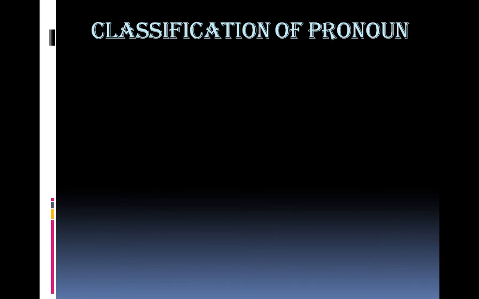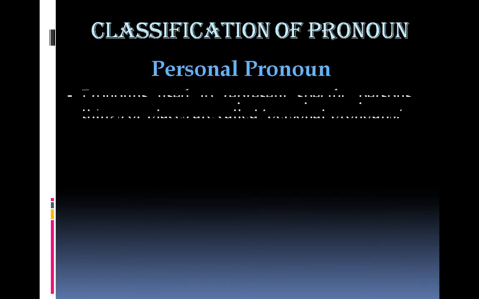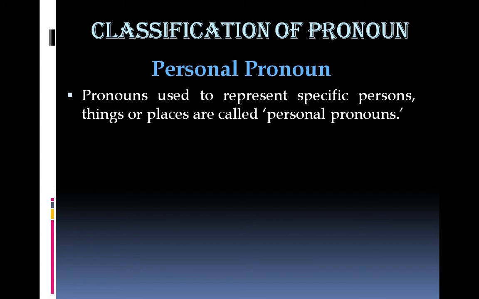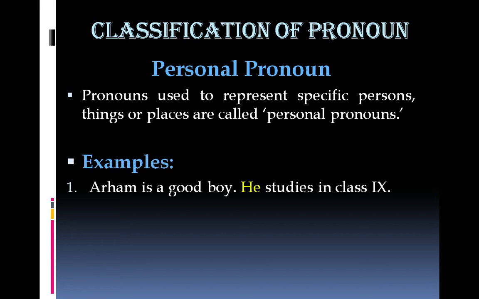And now the classification of pronoun. The first type is personal pronoun. Pronouns used to represent specific persons, things or places are called personal pronouns. For example, Arham is a good boy. He studies in class 9. Reading both these sentences makes it clear that he means Arham. Arham studies in class 9.